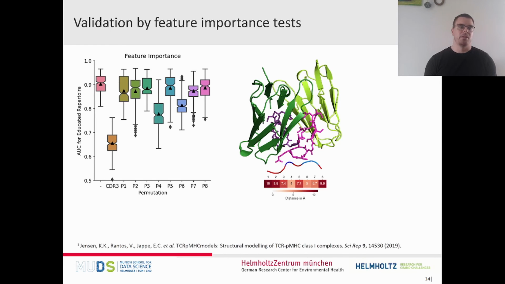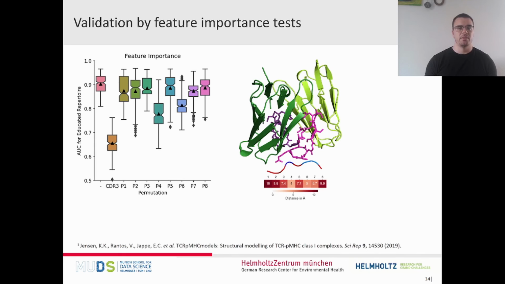We randomly permuted the input and observed how much the performance of our model decreases. As a sanity check, we permuted the CDR3 region, and there the performance dropped by a quite large margin. So that indicates that our model actually uses the CDR3 region for its prediction, which is a good sanity check here.